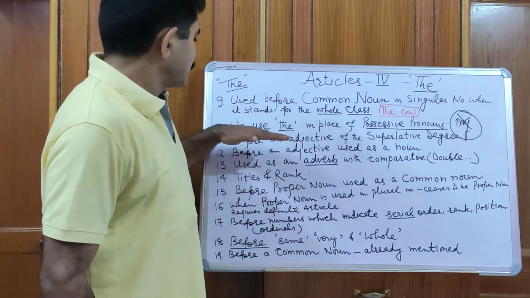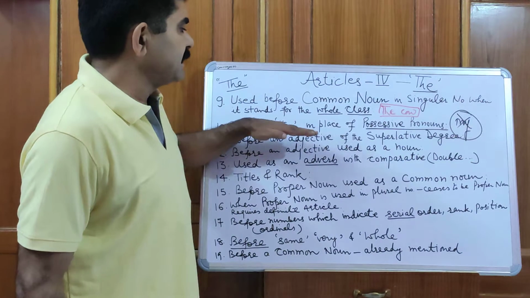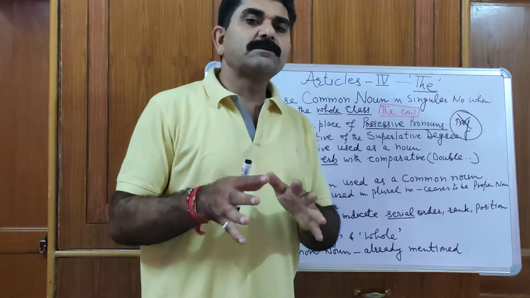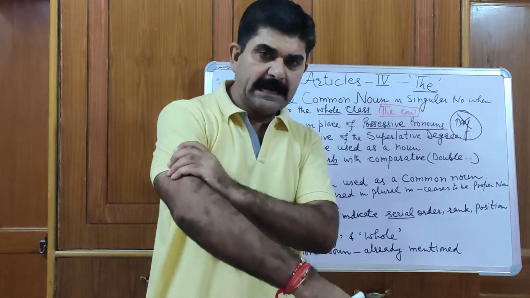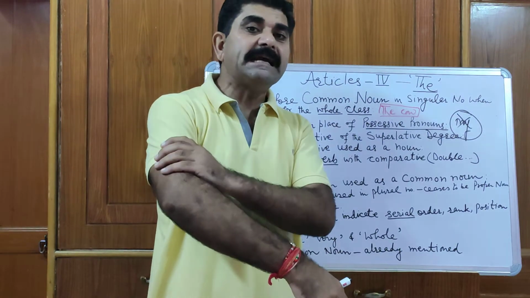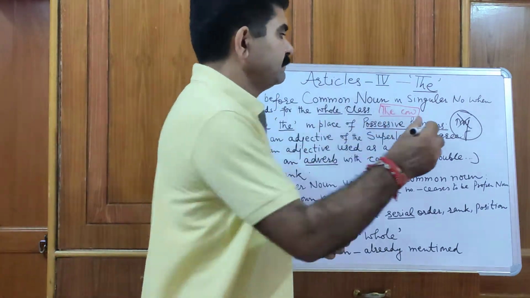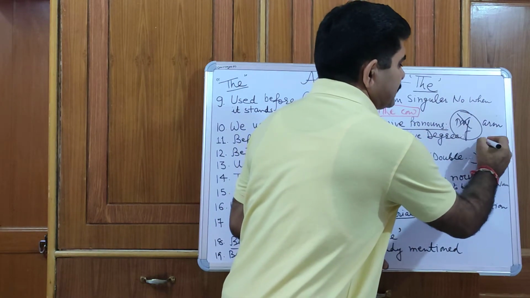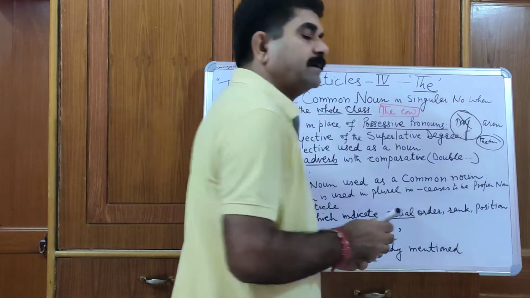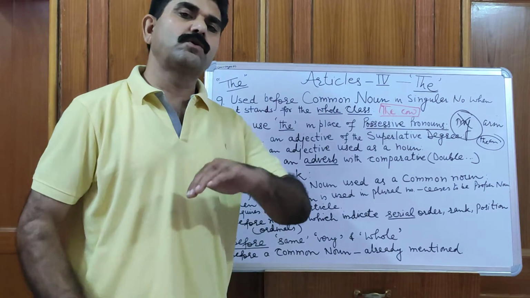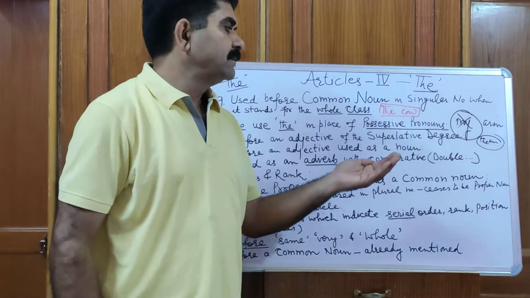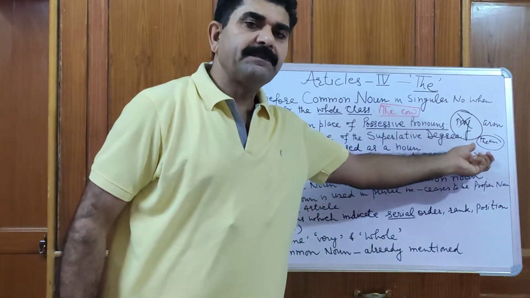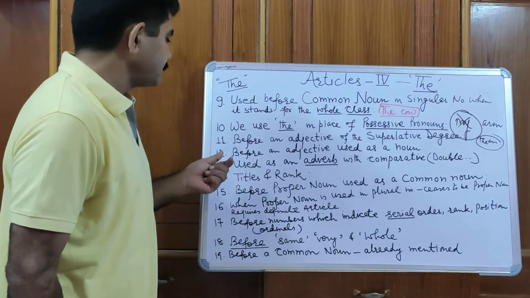Okay. So in next one we use the in place of possessive pronoun. Suppose I am saying he caught me by the arm. By my arm. My arm. You can drop my and you can say he caught me by the arm. That will automatically mean the arm mean my arm.